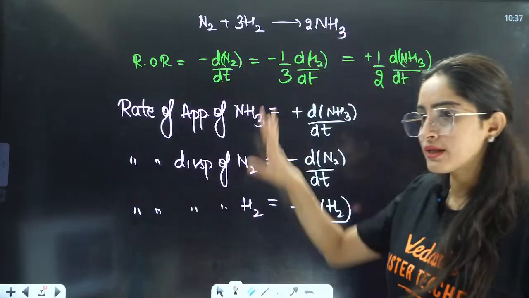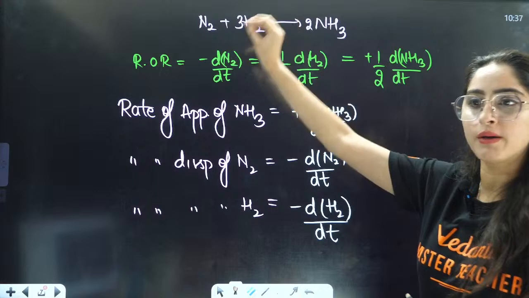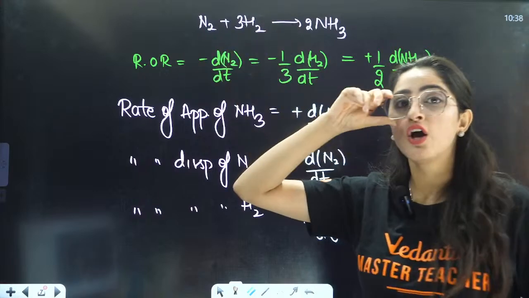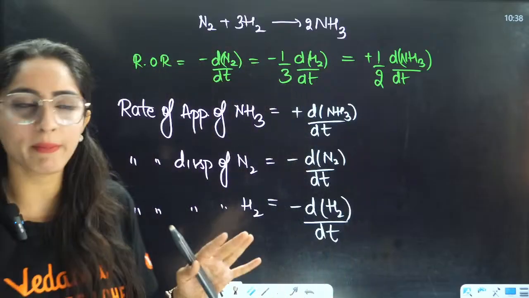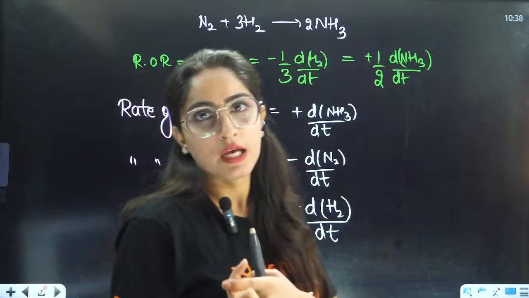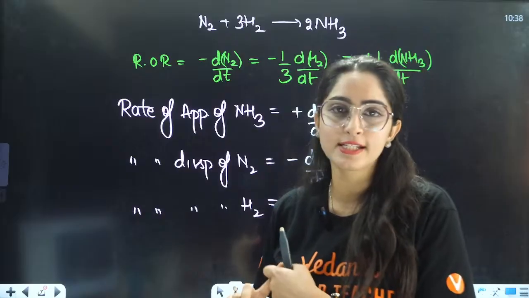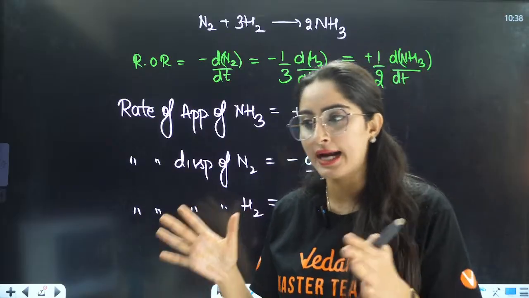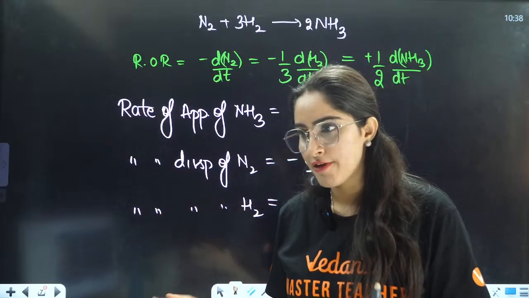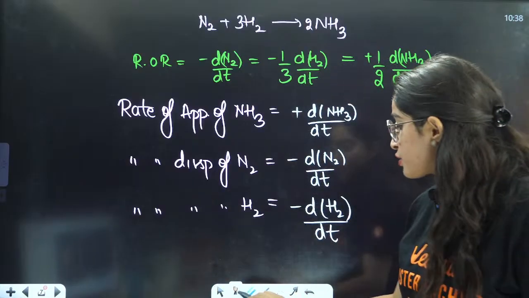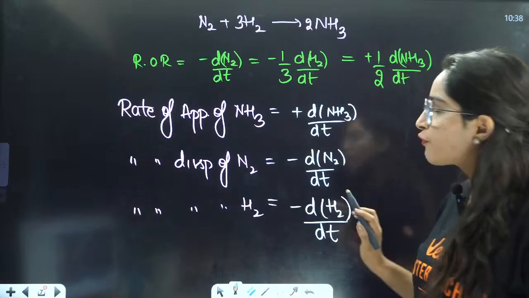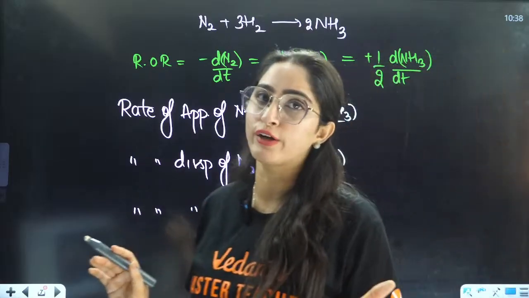Okay, understood this thing? How many of you are getting any problem in writing the rate of reaction, or in writing rate of appearance and disappearance of the reactants and the product side? Yes? Very good, Sneha. Very good. So now, next thing is, we want to have a relation between rate of reaction and rate of appearance and disappearance.